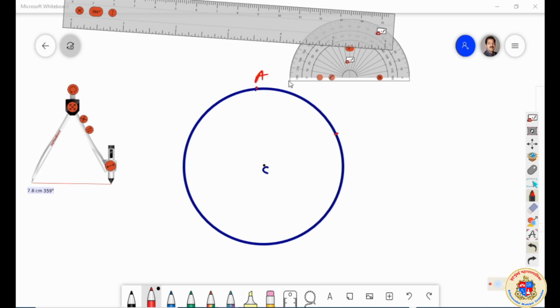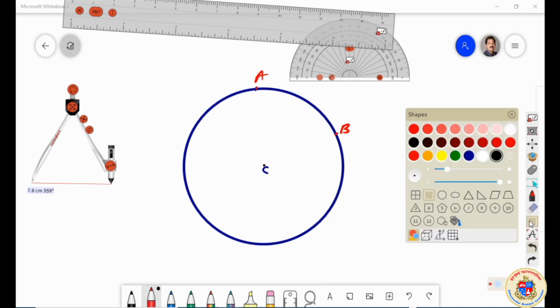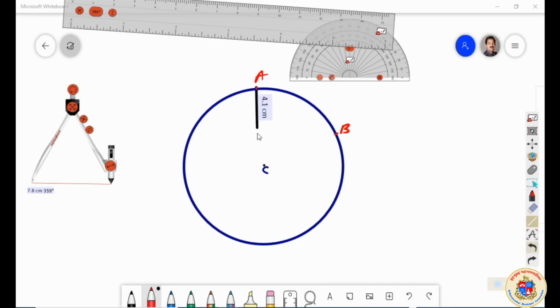Let the arc be A, B, and I am going to draw the sector, or what we say, according to the arc we need to have a sector here that will be drawn here, connecting these 2 points. Understood?